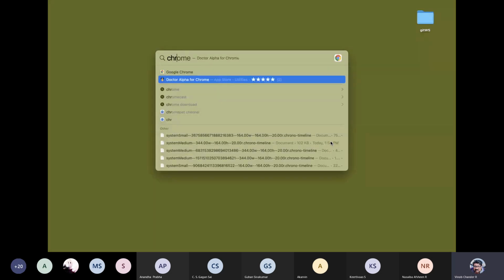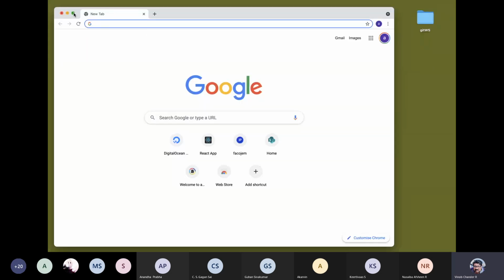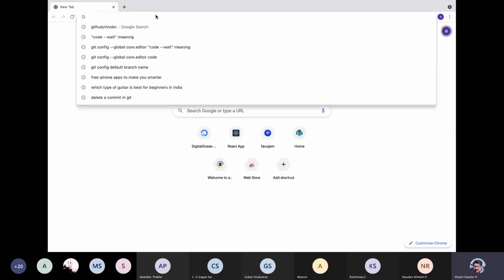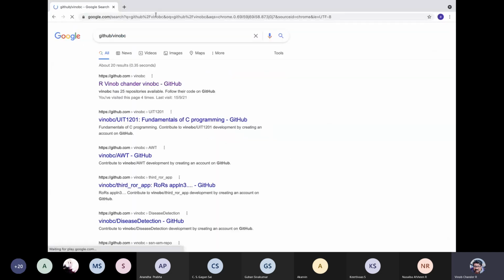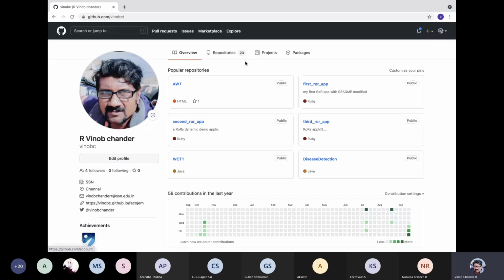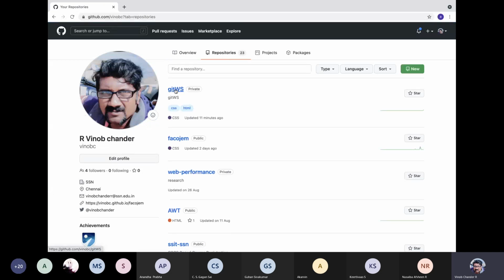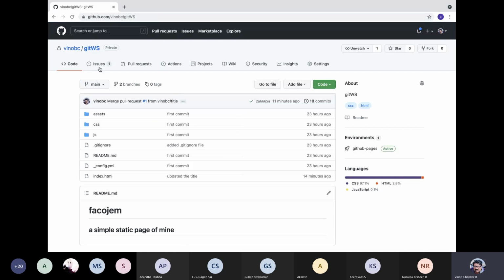So Chrome is here. Okay, so I am here. Let me go into my repositories here, and then go to Git WS and see the issues.